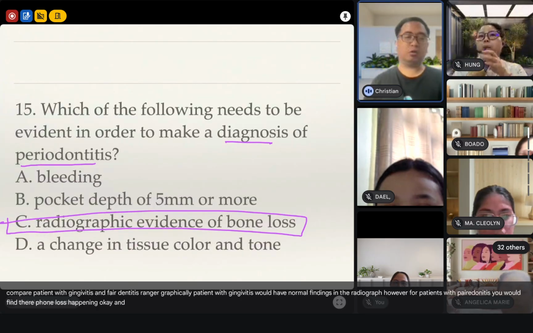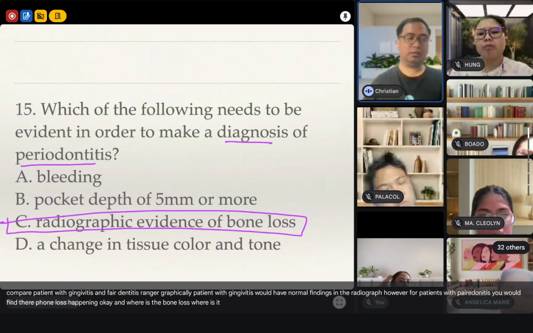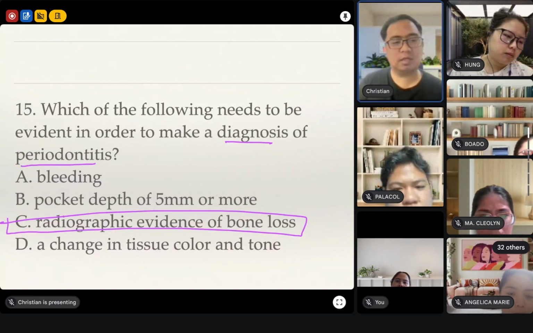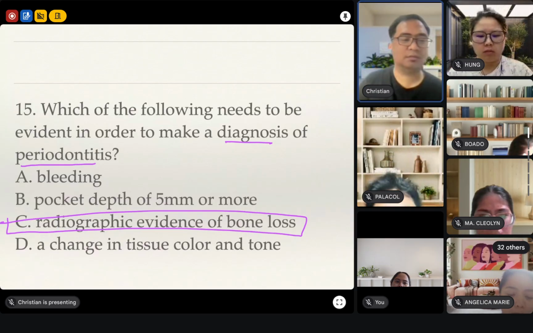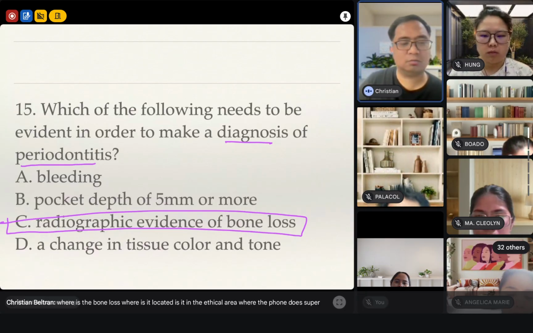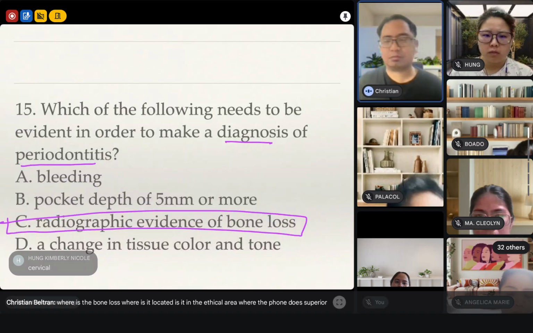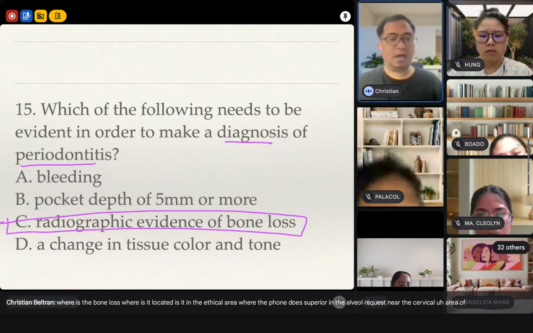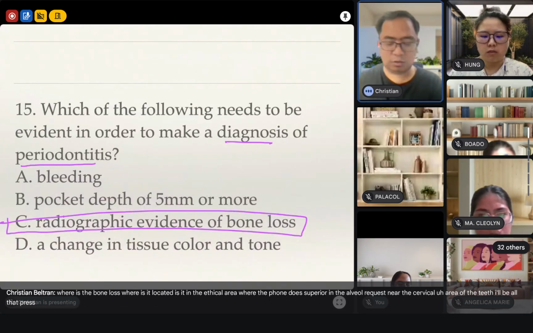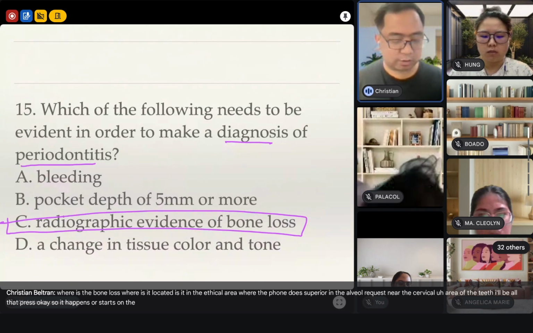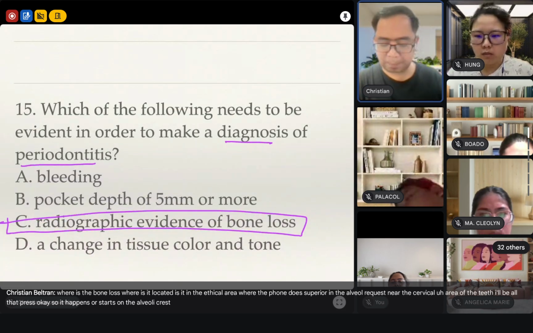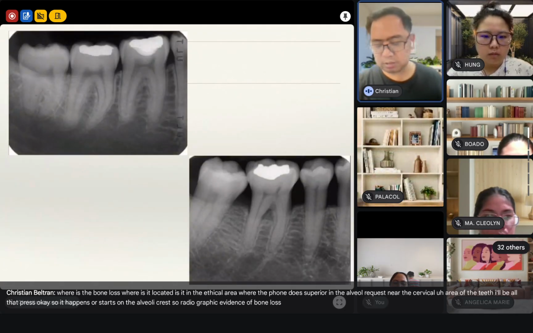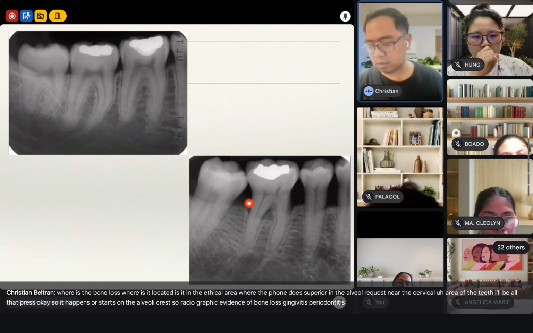And where is the bone loss? Where is it located? Is it in the apical area? Where's the bone loss, superior? In the alveolar crest, near the cervical area of the teeth. So it happens or starts on the alveolar crest. So radiographic evidence of bone loss. Gingivitis, periodontitis.